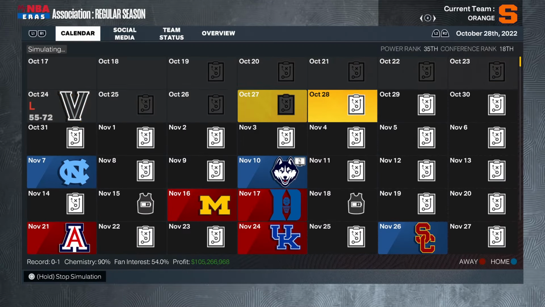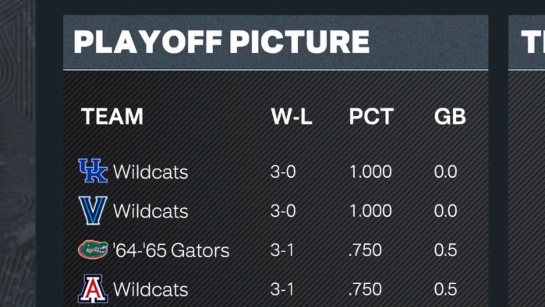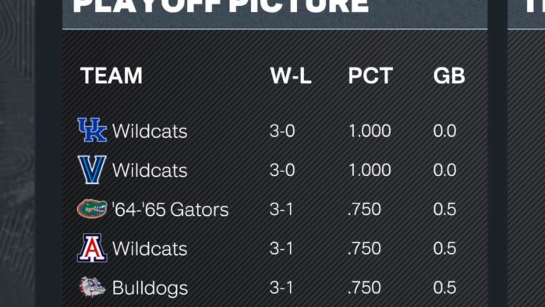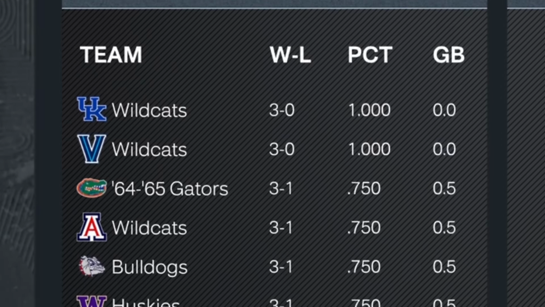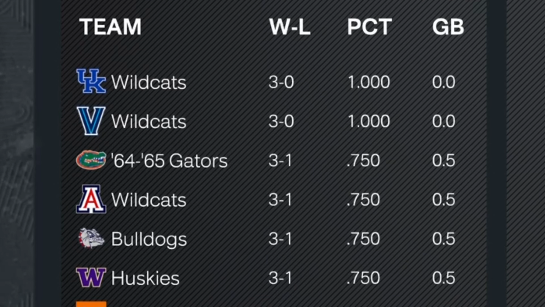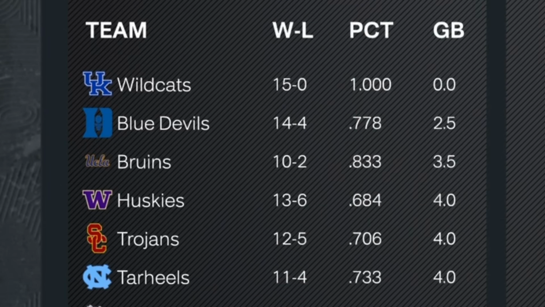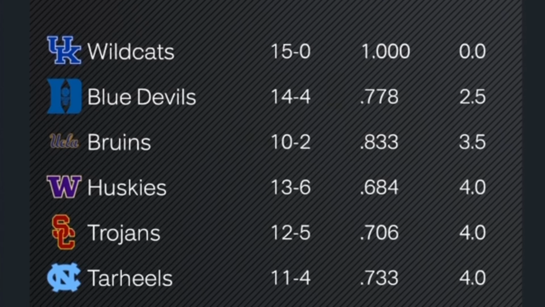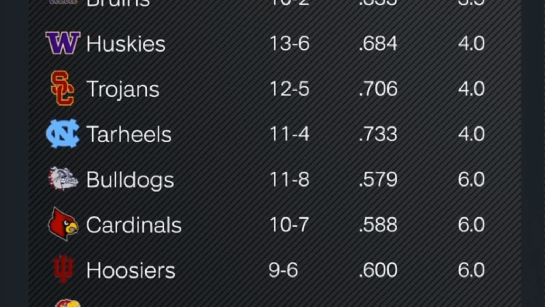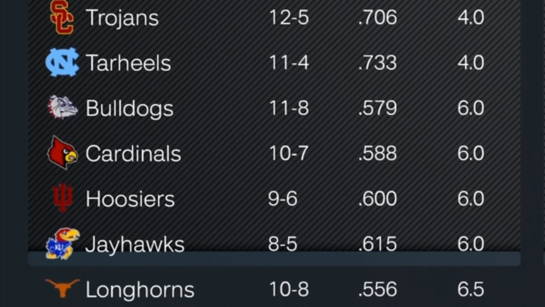I started out by simming about a month or two at a time and then checking back at the standings. So here we have the rankings after 1 month, with 3 out of 5 teams in the top 5 being Wildcats. That's Kentucky, Arizona, and Villanova, alongside Florida and Gonzaga. But at the halfway mark of the season, only Kentucky remains with their undefeated season still intact, with a new top 5 of Duke, UCLA, Washington, and USC behind them. So now, how will things look at the end of the season? Who will be good enough to make the tournament? Let's finally reveal the bracket.